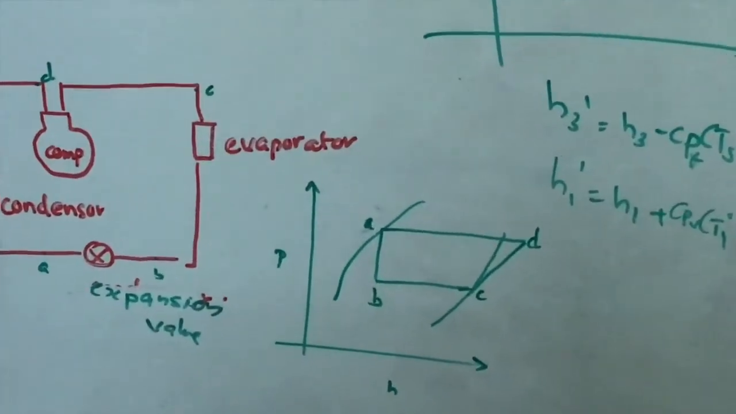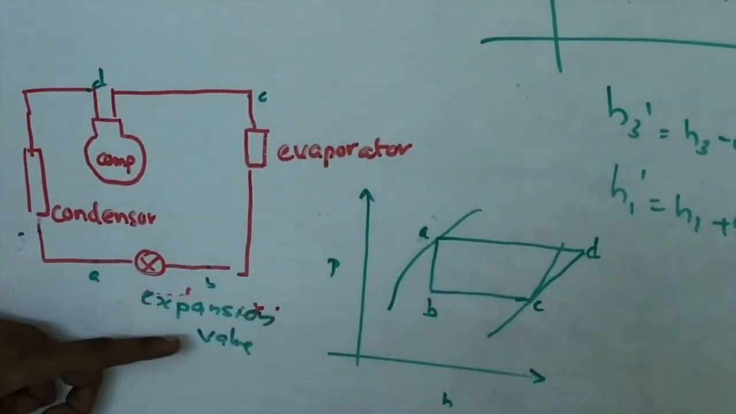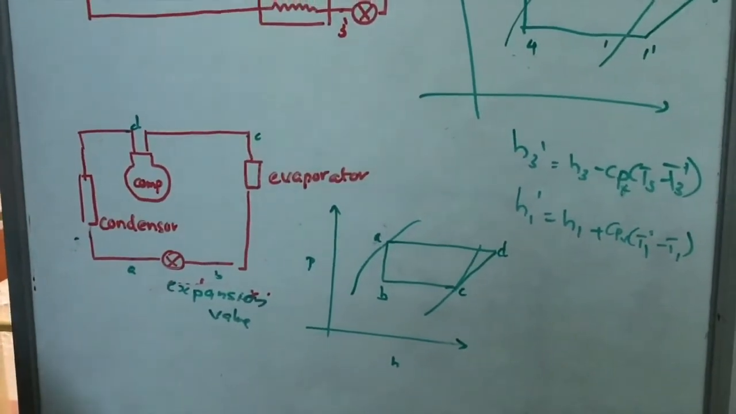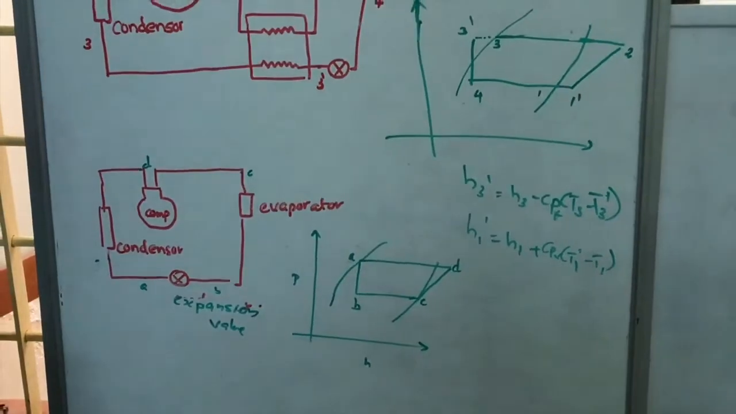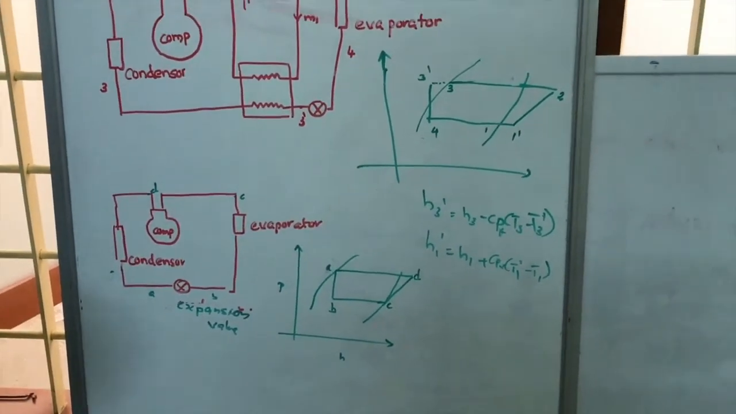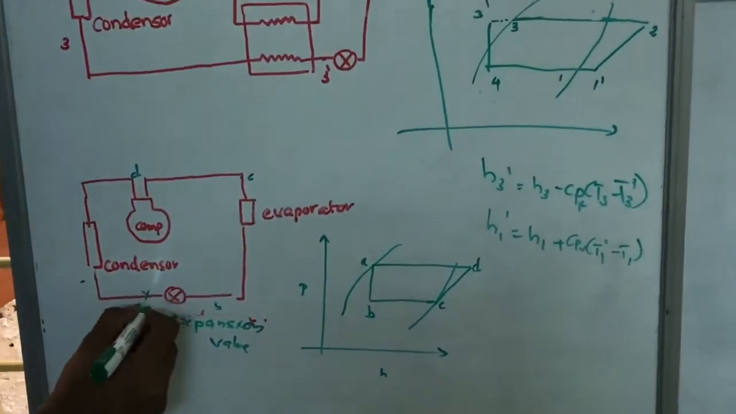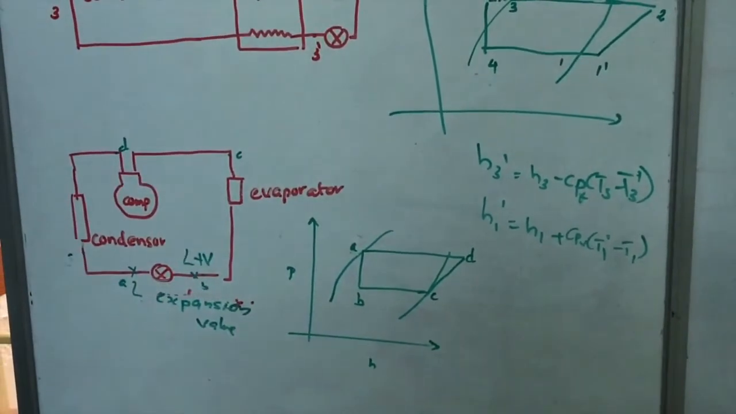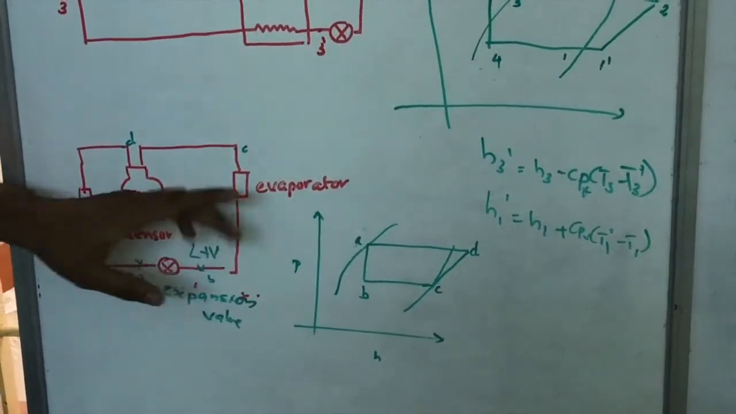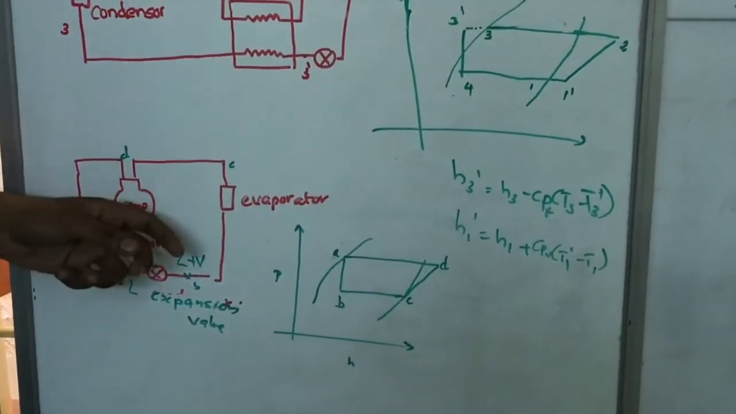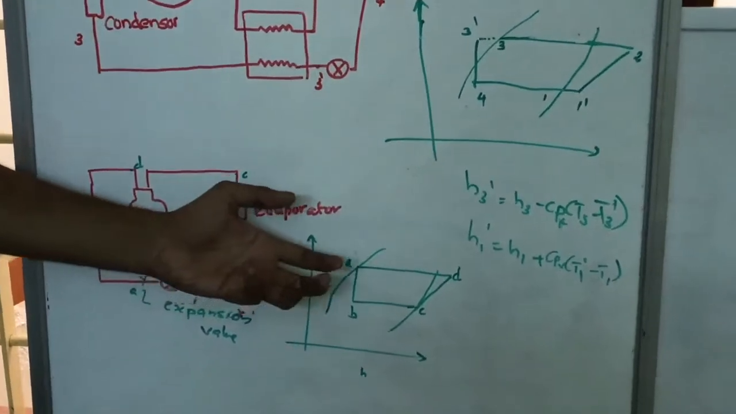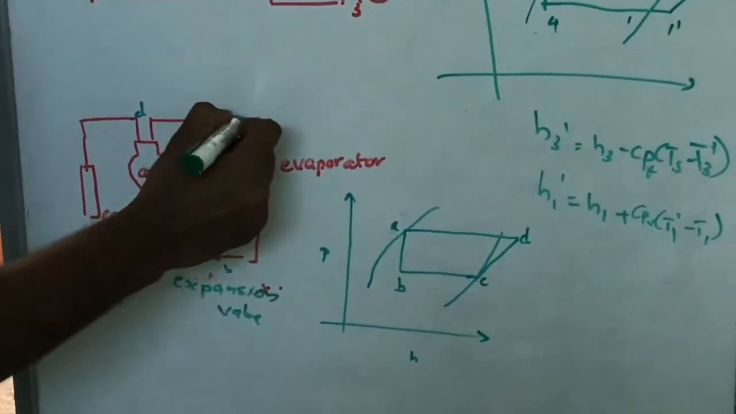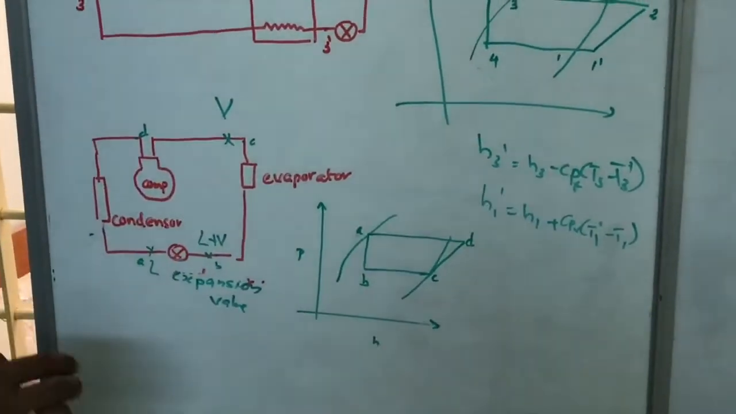So here we have a liquid that expands, that is, its pressure is reduced. When the pressure of a liquid is reduced, there is a chance that it will be a mixture of vapor and liquid. So here there will be only liquid, and here there is liquid plus vapor. This liquid plus vapor passes through the evaporator, where it absorbs heat from outside. So this entire thing changes into vapor. So here we have a vapor.